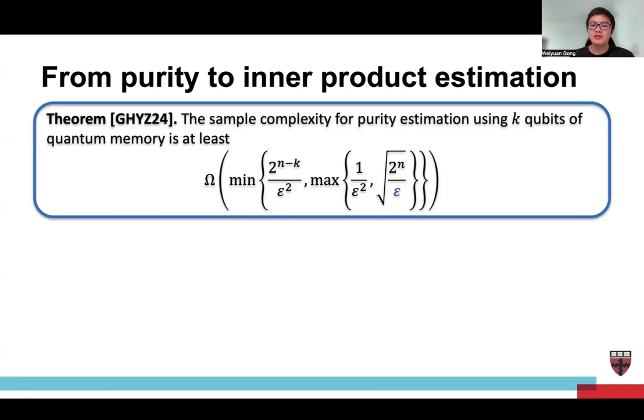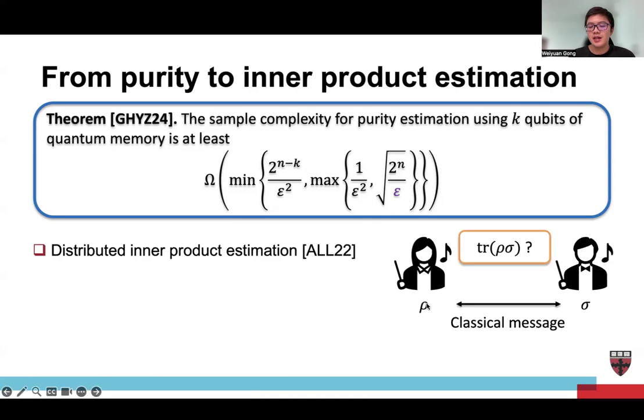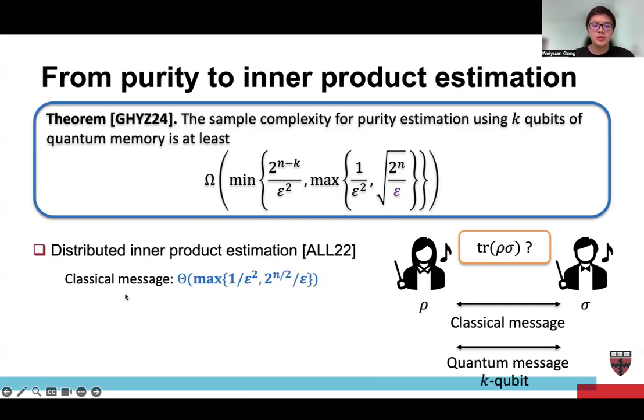An application for this is distributed inner product estimation, which was proposed by ALL in 2022. In this case, Alice and Bob have rho and sigma, and their goal is to estimate trace of rho sigma. In the original paper, they can only have classical messages, but our result can be extended to the case when they have a one-way quantum message of k qubits. When they only have classical messages, the sample complexity is 1 over epsilon square and 2 to the n over 2 over epsilon. And this corresponds to the second term here.